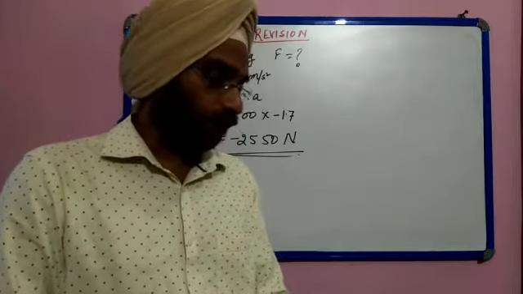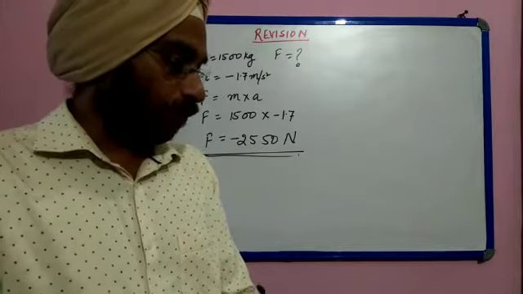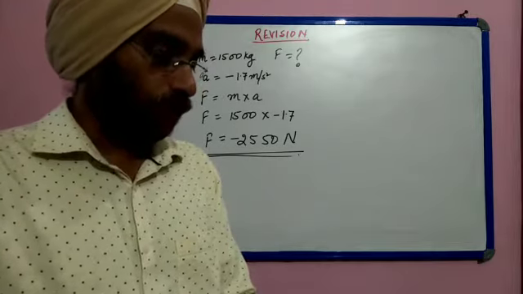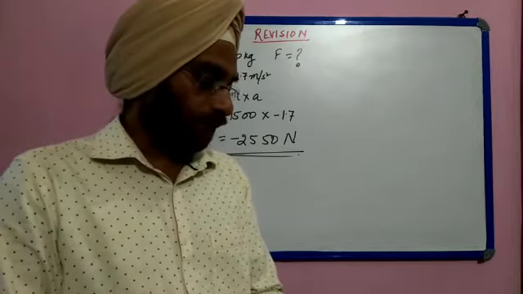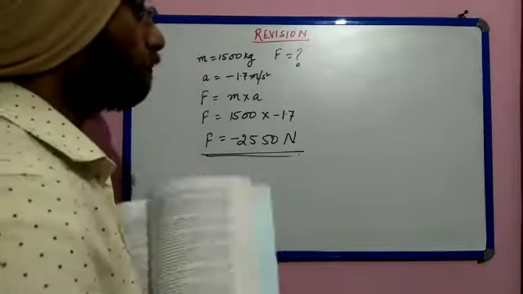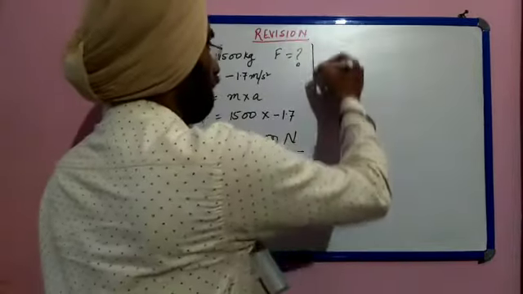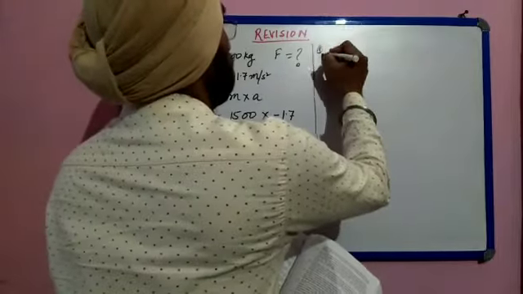Question number 10. Now this is important. Using a horizontal force of 200 Newton, we intend to move a wooden cabinet across a floor at a constant velocity. What is the friction force that will be exerted on the cabinet? Now see, this is question number 10.